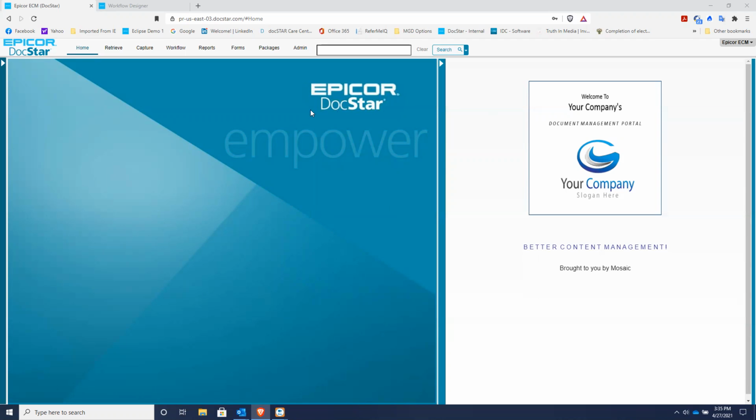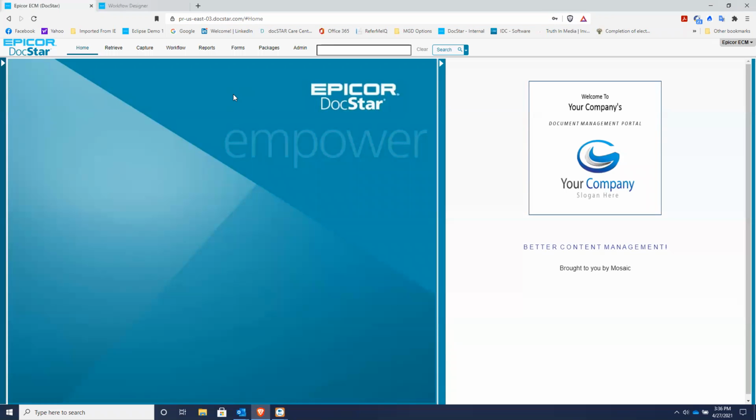So what we're looking at right here is the Docstar Enterprise Content Management System. It does lots of different things, but what we're going to do now is simply focus on its ability to help you manage your expiring agreements, whatever they are. So I'm logged into it. It's a web browser-based solution, HTML5 compliant for those of you who are kind of technical, meaning it works on any system. You could be on a Macintosh or a PC or any kind of a tablet device, and you just go to the URL and start using it.